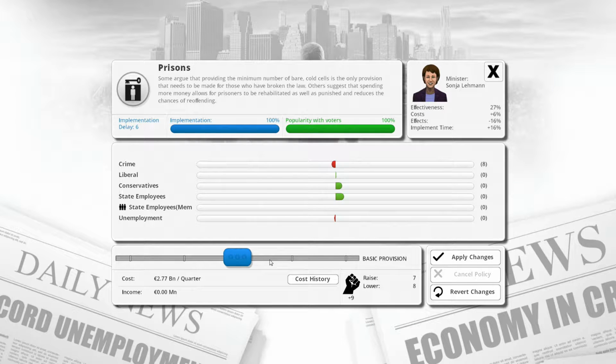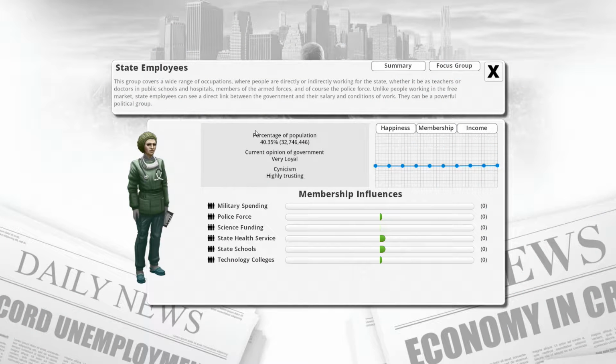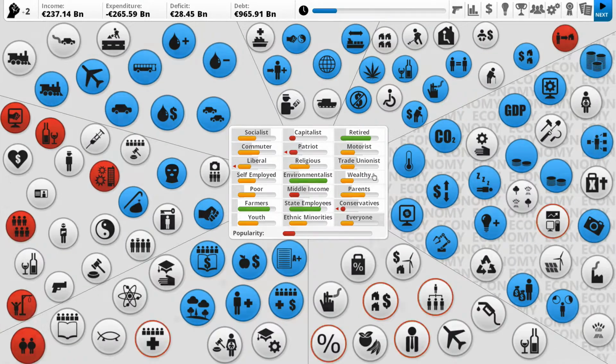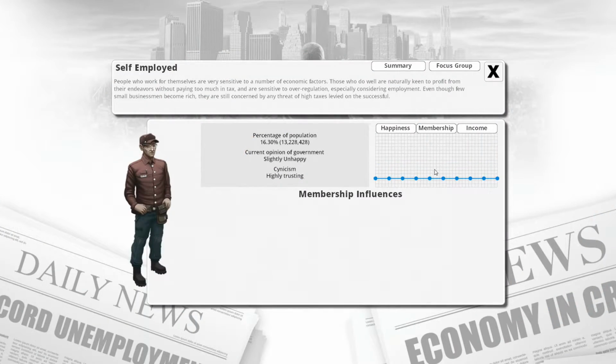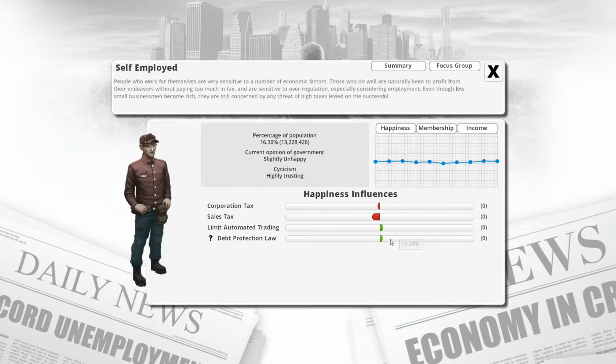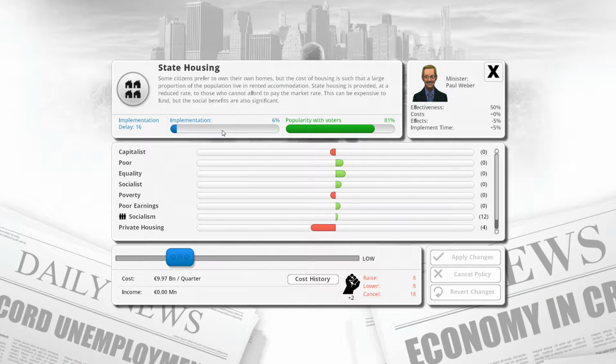Prisons. I would like more state employees. That is pretty good. So state employees. Membership, police force. All the state stuff, to be fair. Is that the opposite of where are the self-employed? There they are. Membership's nothing. Debt protection, although, does mean there's more self-employed. Lovely jubbly. Okay, we've got no more capital to use. Political capital. It took quite a while to bring this in.